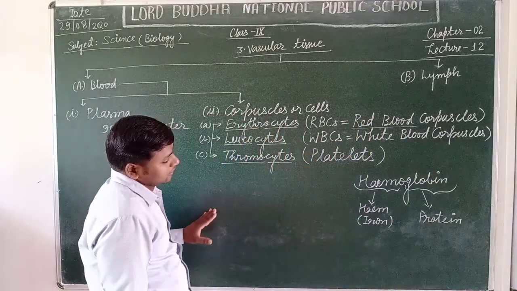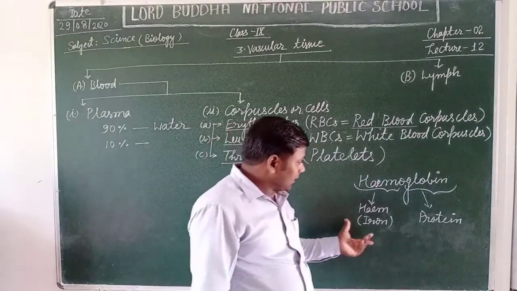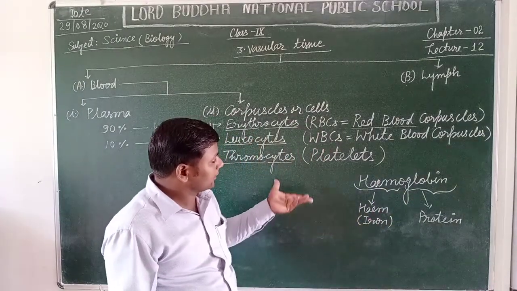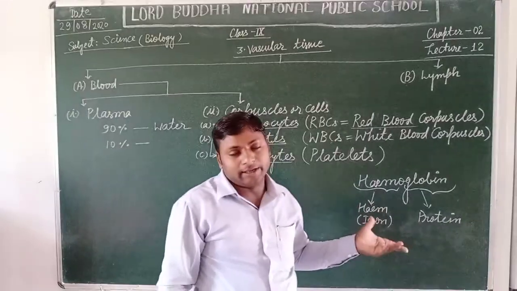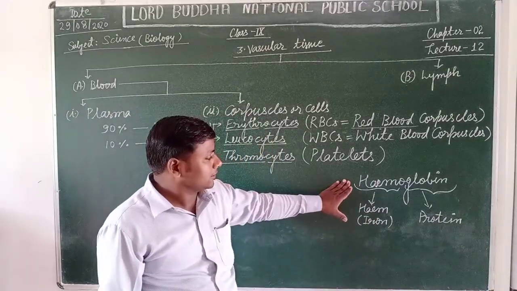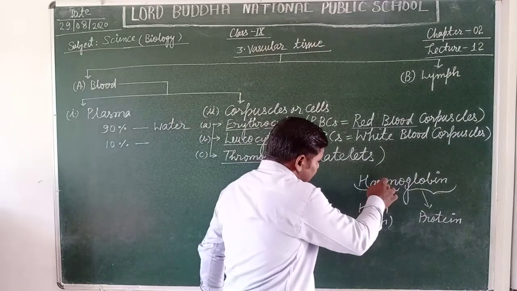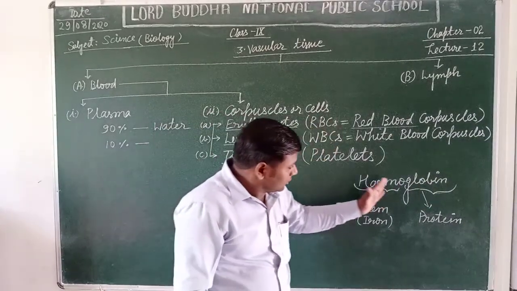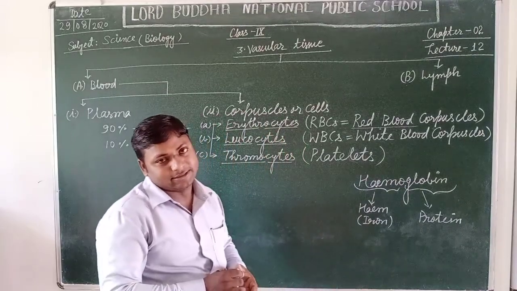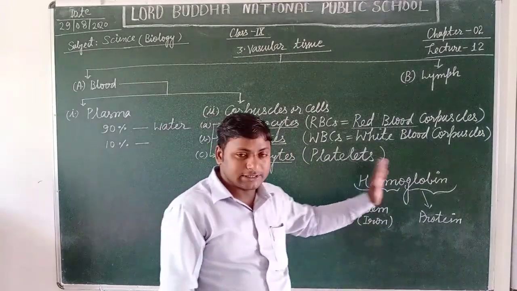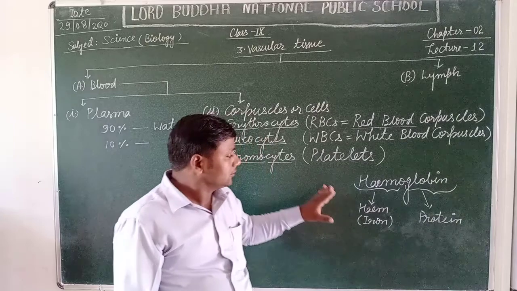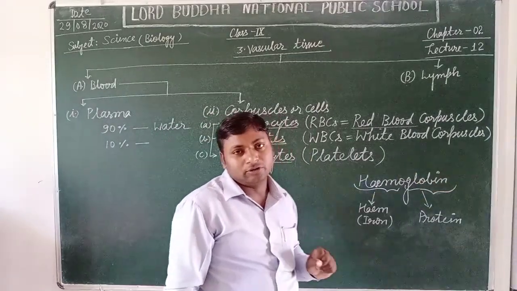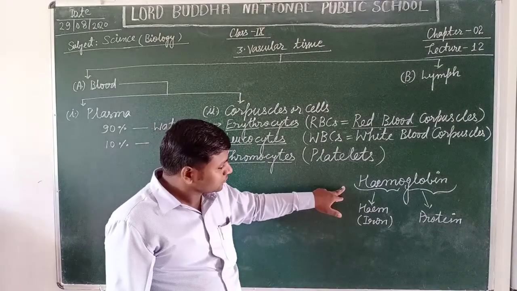Yes students. Now, what kind of function does the hemoglobin perform? Hemoglobin is generally known as the respiratory pigment. Yes students, respiratory pigment, because it helps in the transportation of gases, meaning oxygen and carbon dioxide. How does it combine with oxygen? Let's see.